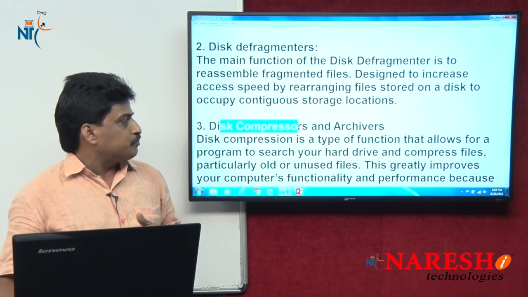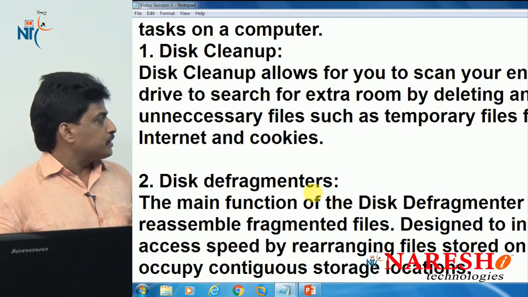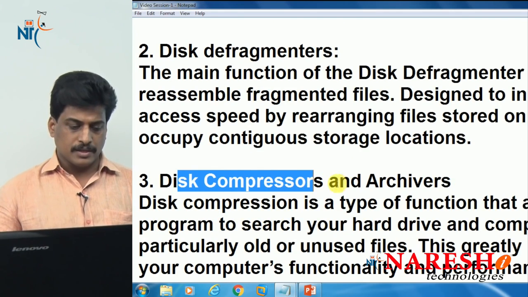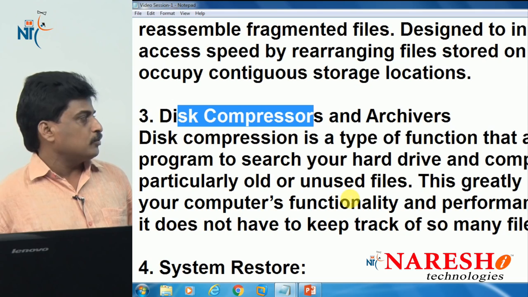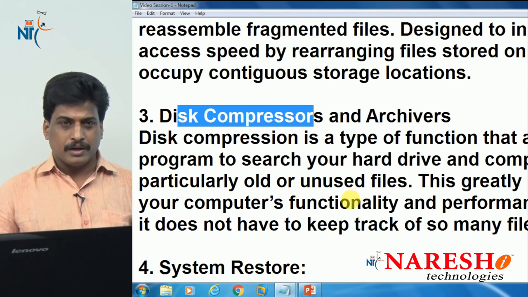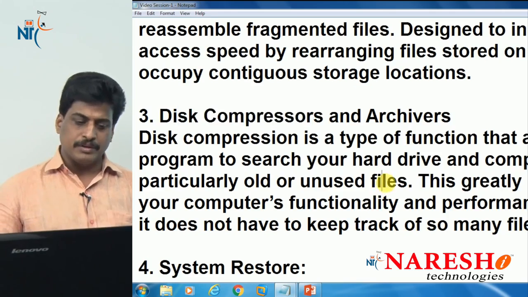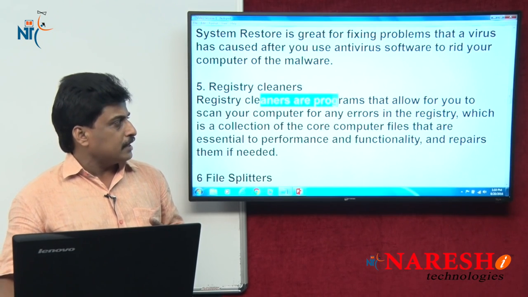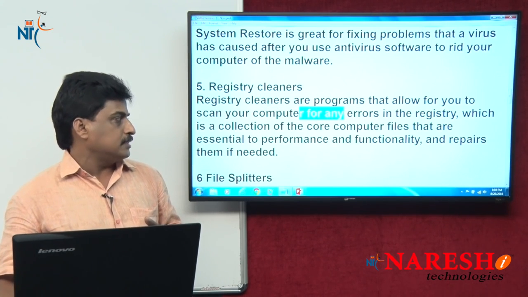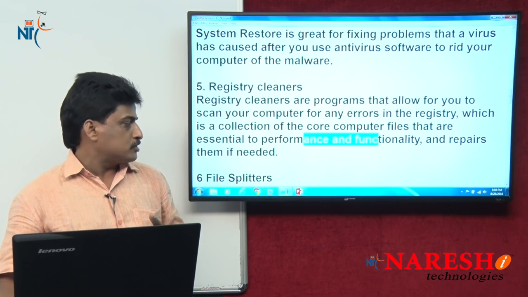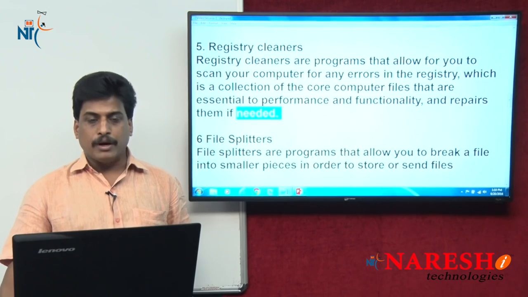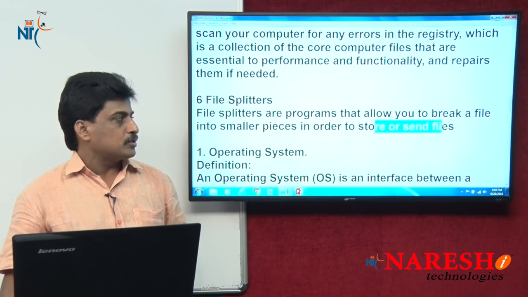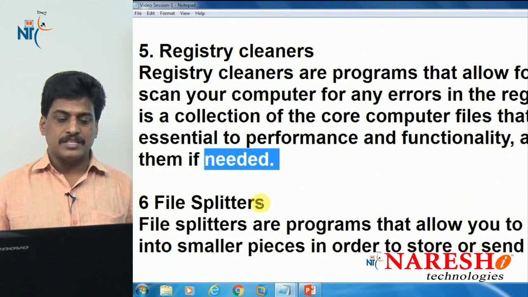Another one is disk compressors and archives. Disk compression is a type of function that allows a program to search your hard drive and compress files. Another one is system restore, which fixes problems like virus files and temporary files, and also removes malware. Registry cleaners check for registry errors, delete them, and improve performance or make needed repairs. Finally, file splitters are programs that break a file into smaller pieces in order to store or send files. These are the different kinds of disk utilities.